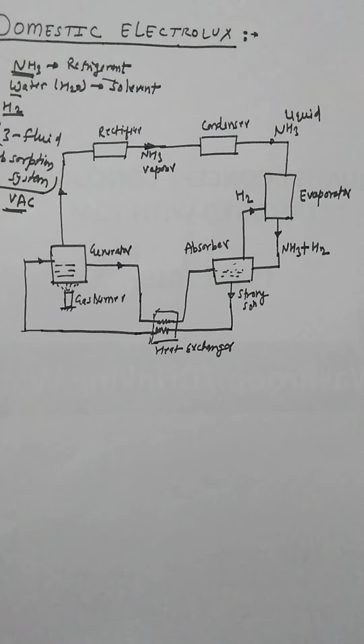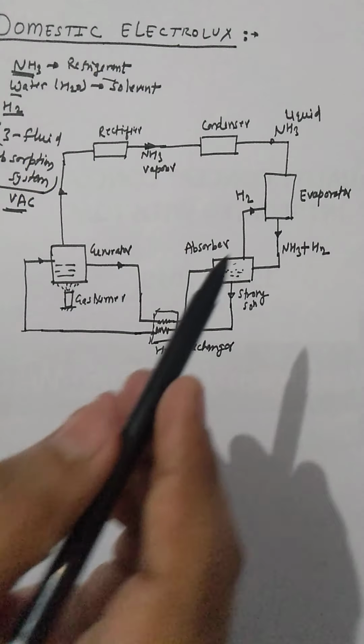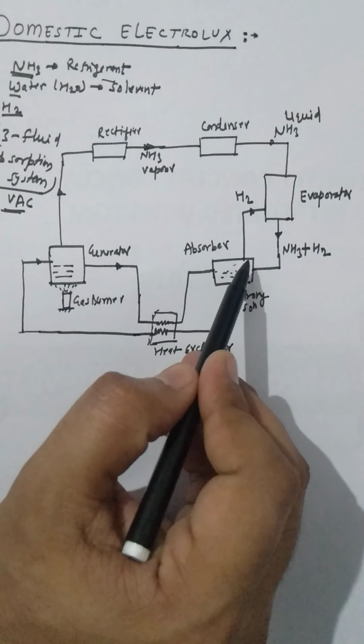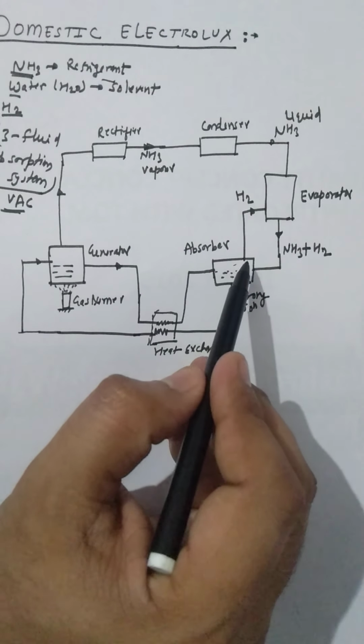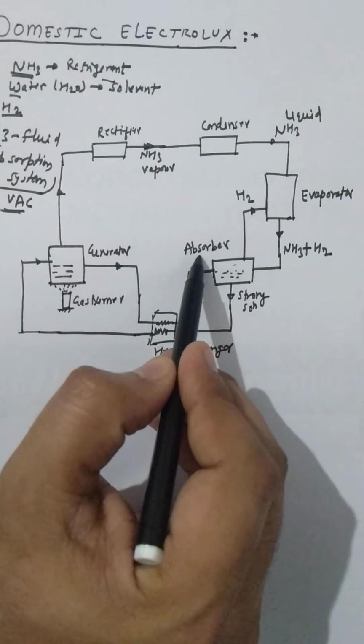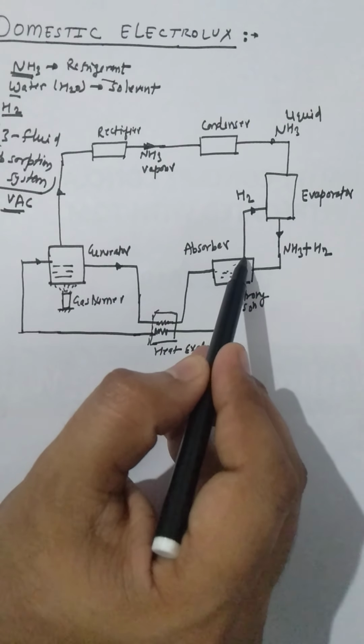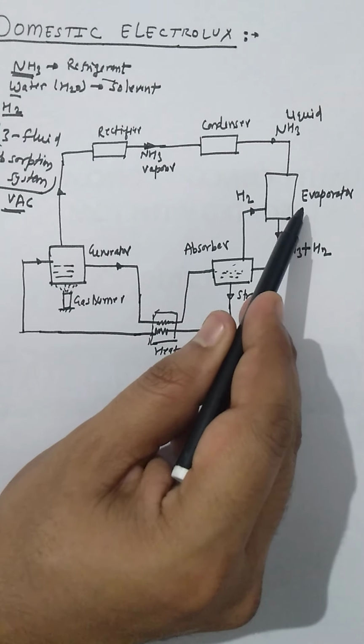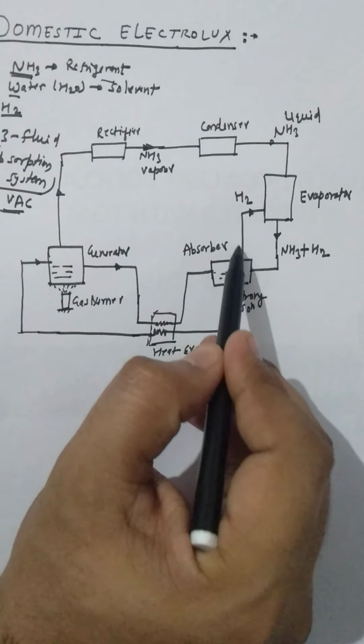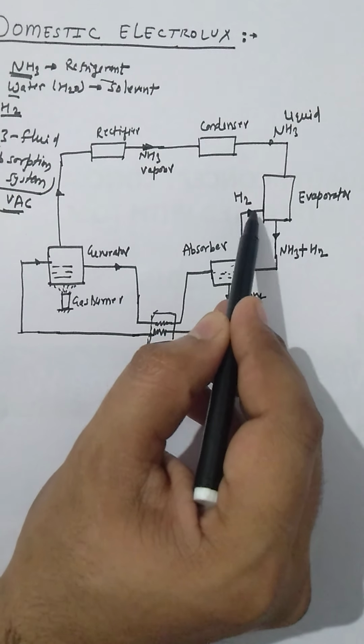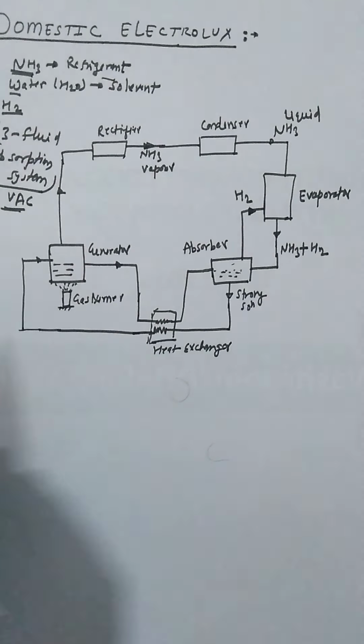And hydrogen, it is used to increase the rate of evaporation of ammonia, and it is insoluble in water. The hydrogen cycle in domestic Electrolux is from absorber to evaporator.